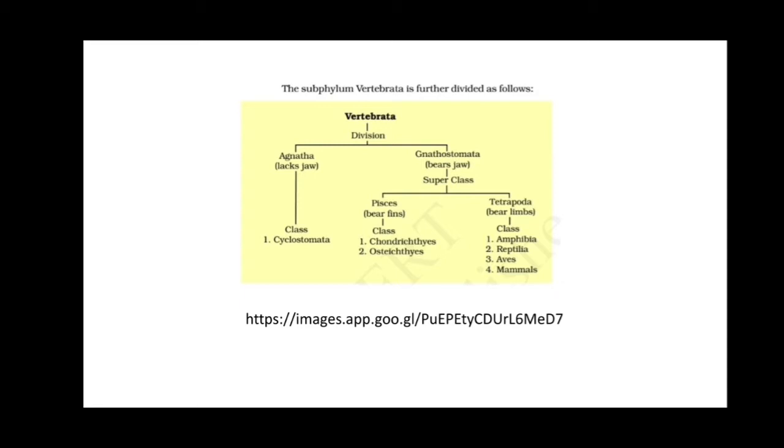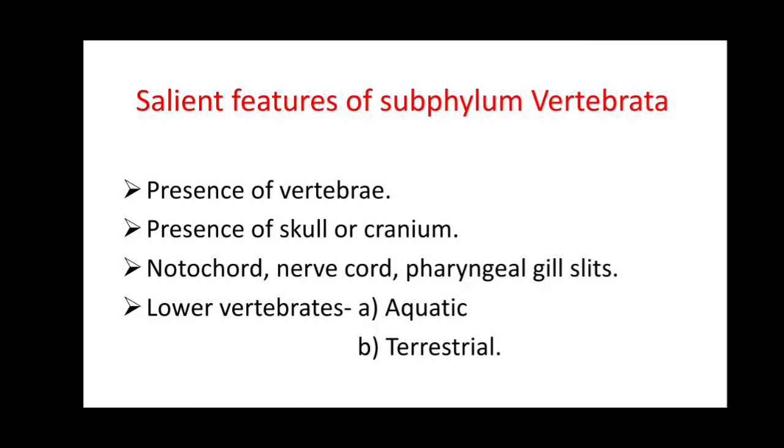The next chart is only of vertebrates, so we are going to focus only on Vertebrata. Vertebrata is divided into two divisions, Agnatha and Gnathostomata. Agnatha means absence or lack of jaw, for example class Cyclostomata, and Gnathostomata is with jaws and divided into two superclasses, Pisces and Tetrapoda. Today we are going to study the salient features of subphylum Vertebrata.